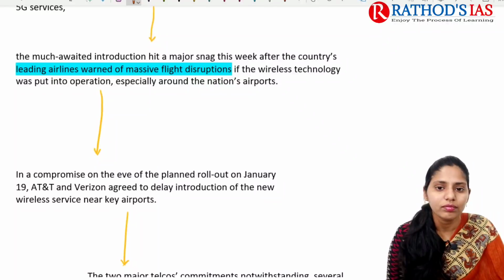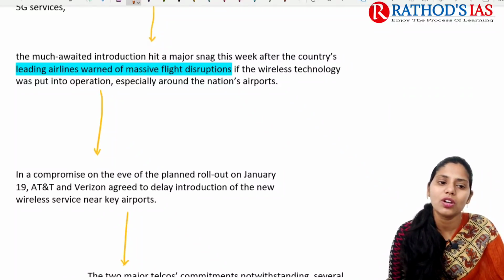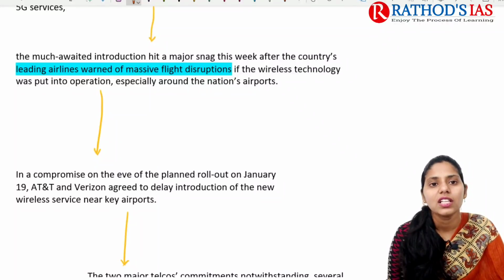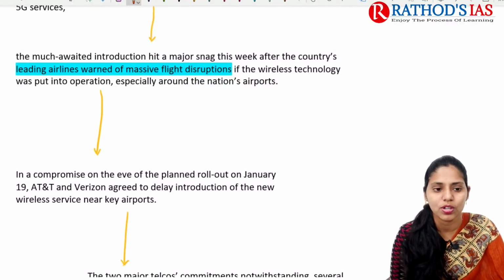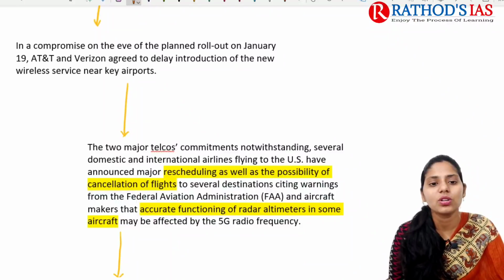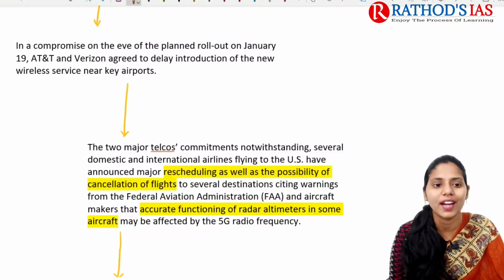Why was this an issue? Because the country's leading airlines warned of massive flight disruption if the wireless technology was put into operation, especially around the nation's airports. So in a compromise on the planned rollout on January 19th, AT&T and Verizon agreed to delay introduction of the new wireless services near key airports.